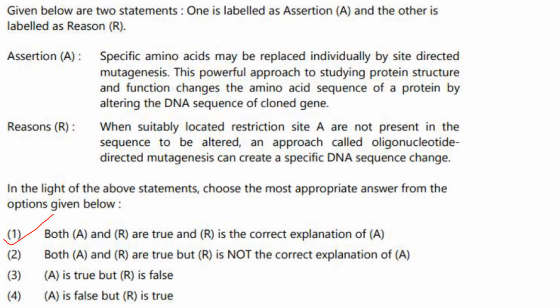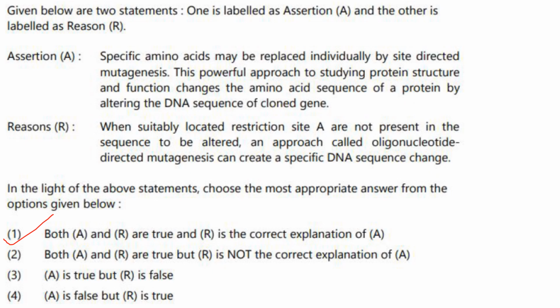Then next one. When suitably located restriction sites are not present in the sequence to be altered, an approach called oligonucleotide-directed mutagenesis can create specific DNA sequence changes. Now, oligonucleotide-directed mutagenesis is a technique used to introduce specific DNA sequence changes when suitable restriction sites are not available.